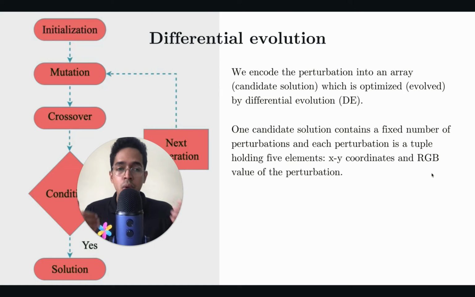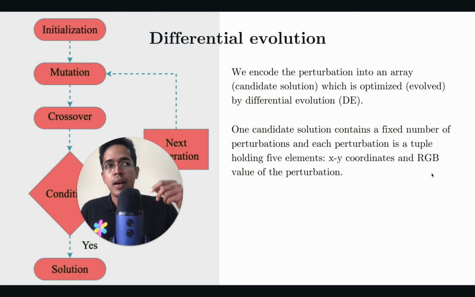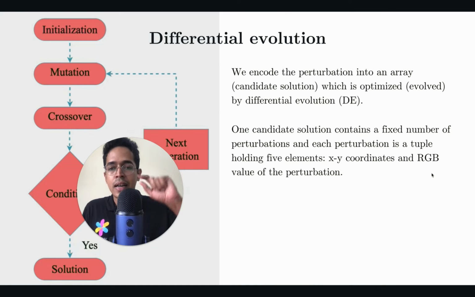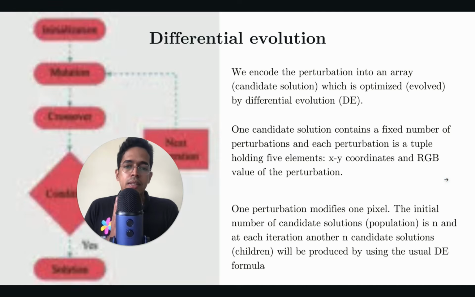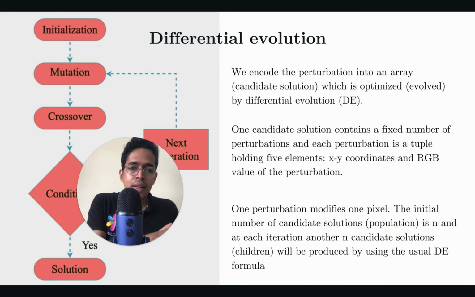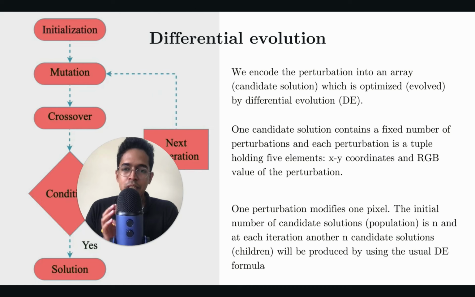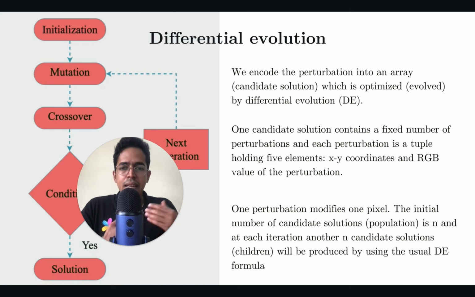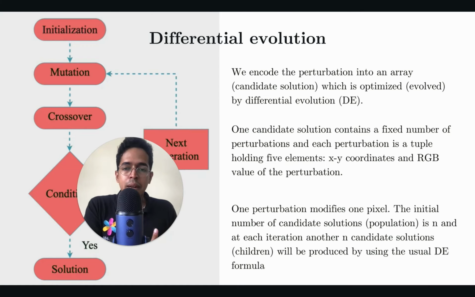So the pixel value alone is not what is important. The location of pixel is also important, because what we are trying to figure out is 2 things: which pixel needs to be modified in the 1 pixel attack, and by how much it has to be modified. So that is why the RGB values and the XY coordinates both are important. And what we do is, in the perturbation, random perturbation, it modifies 1 pixel. Then let's say if the initial number of potential solutions, which are the subset pixels we assume as the first generation, is n, at each iteration, a new n candidates or new set of children are produced. If they are better, they are kept. Otherwise, they are discarded, right? This is the differential evolution.